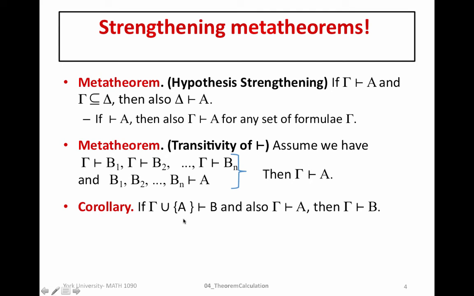But analyzing this result basically tells us that we can use this as a step in our theorem calculation. So just as I said before, we can use absolute theorems as steps within our proofs without actually repeating the proof within the theorem, right? So in the proof of this meta-theorem, we had to prove it by writing out each of these known proofs to construct our longer proof.